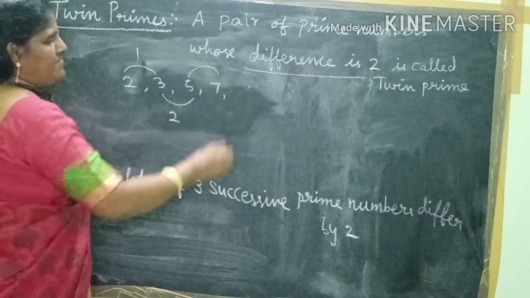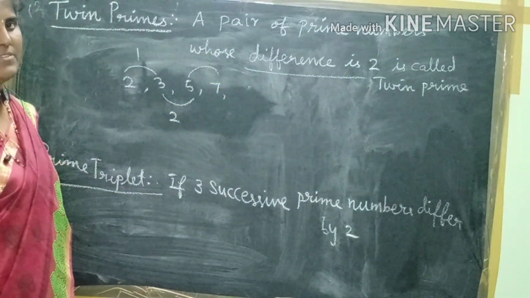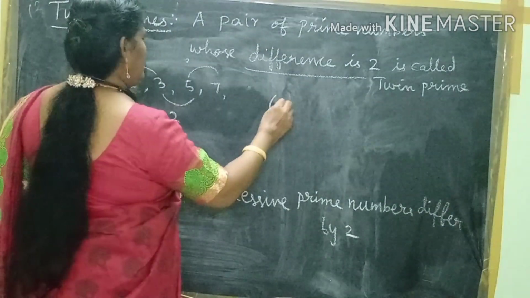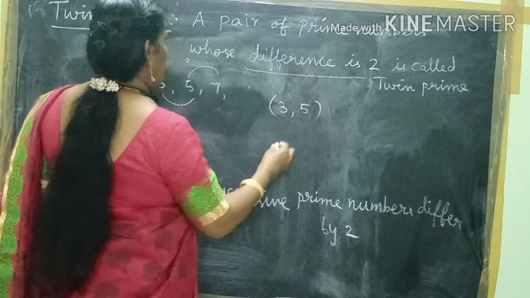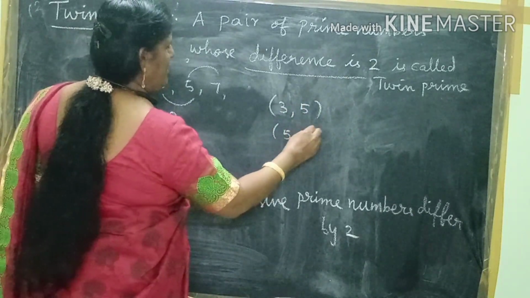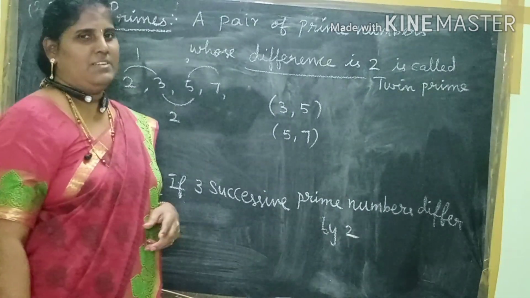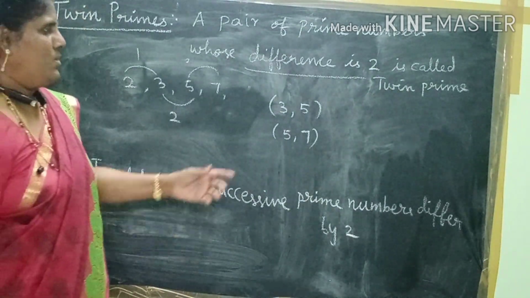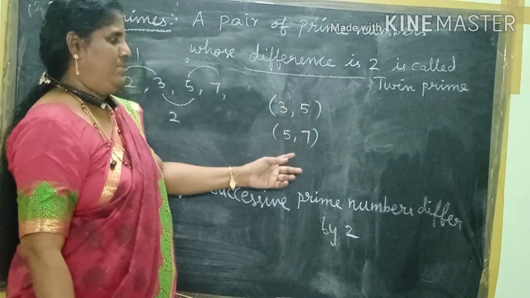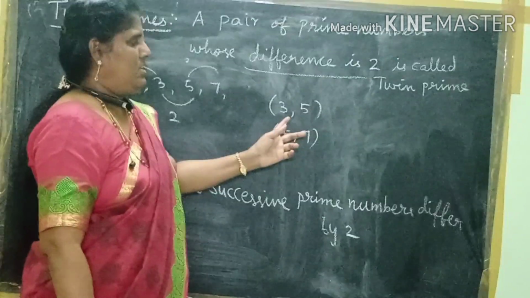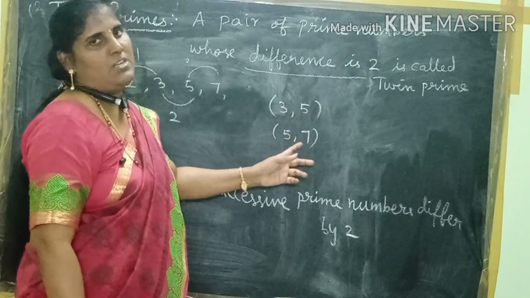And 5 and 7: the difference is 2. So the pairs of twin primes are 3 and 5, and the next one, 5 and 7. If the difference between a pair of primes is 2, that is a twin prime pair.